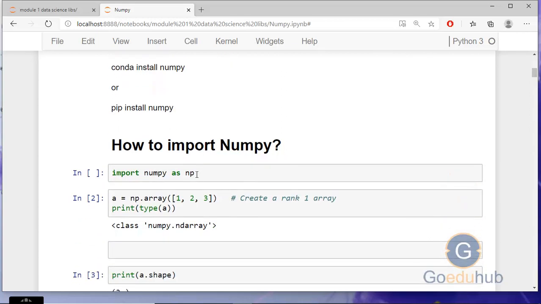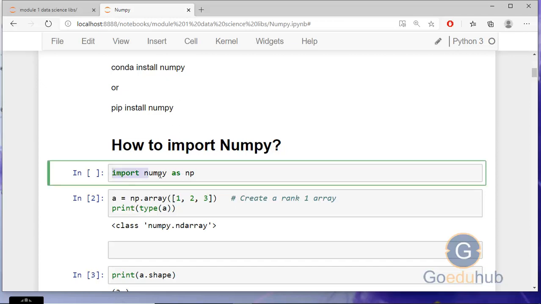Now, how to import NumPy? import numpy as np. In order to start using NumPy and all of the functions available in it, you will need to import it. This can be easily done by writing this statement, import numpy as np. Here we have given NumPy the short name np to save our time. Whenever we are accessing any function of NumPy, we can directly access it by calling np.function. We don't need to write numpy dot something again and again.